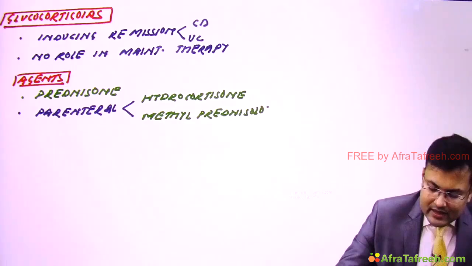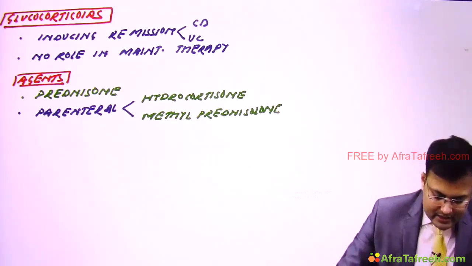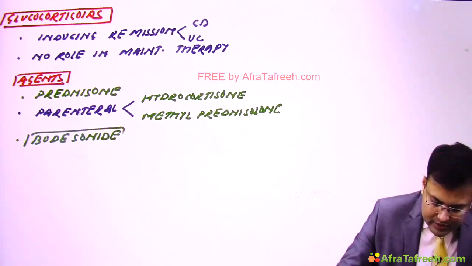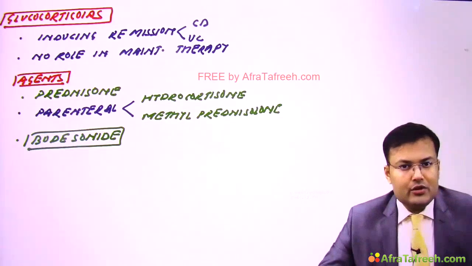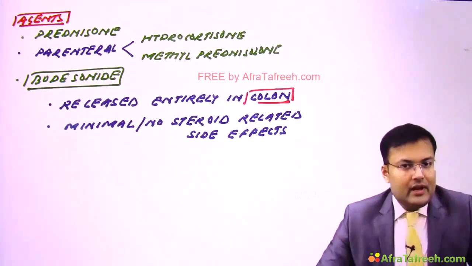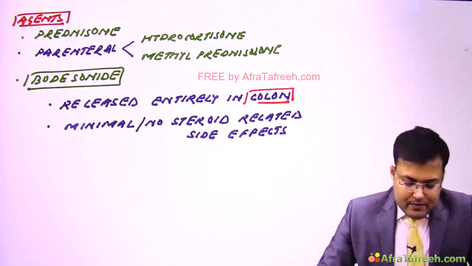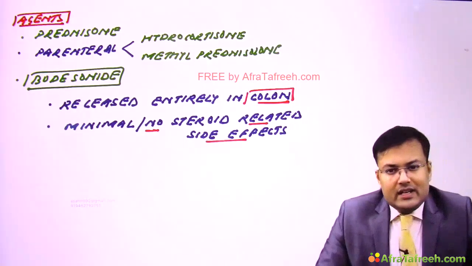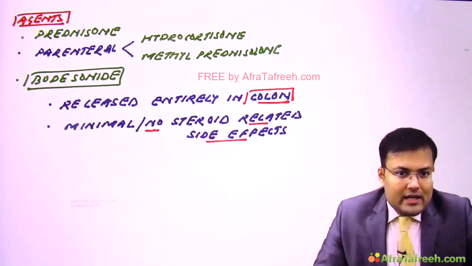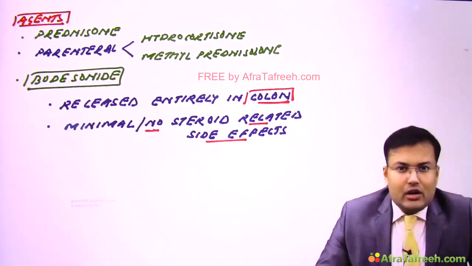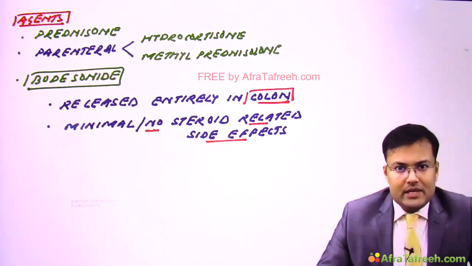Okay, and there is another agent which is used commonly, and that is budesonide. Okay, so see what are the important points related to budesonide. Budesonide is released entirely in the colon. And there is a second advantage, that there are minimal or no steroid related side effects. So these are the steroidal agents used in inflammatory bowel disease.